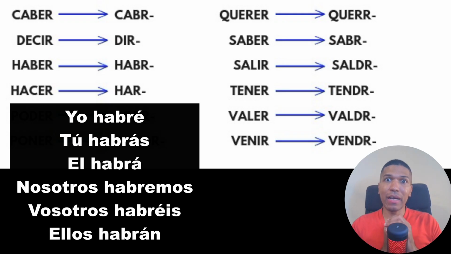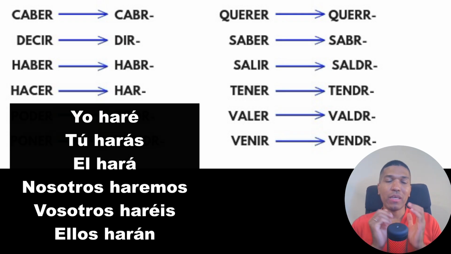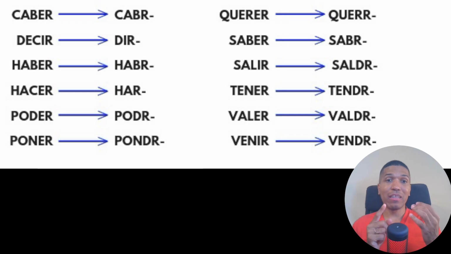And then the verb hacer, a very important verb, to do. In future, I will do in Spanish, yo haré. Yo haceré is a big mistake. Yo haceré, no. It's yo haré, tú harás, él hará, nosotros haremos, and so on. Remember about that. The verb poder, also we add the r.